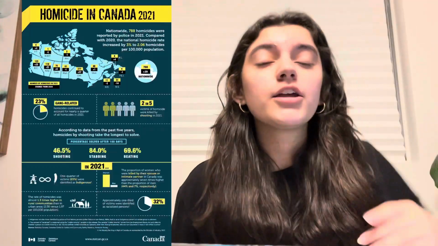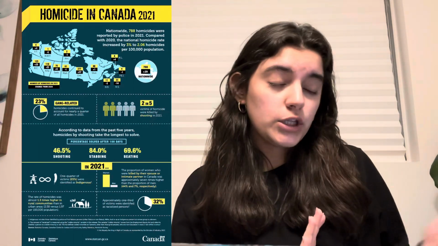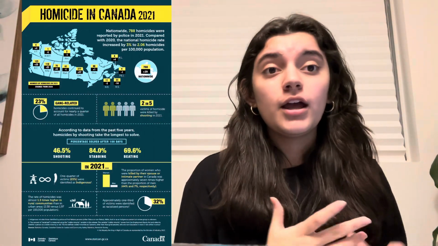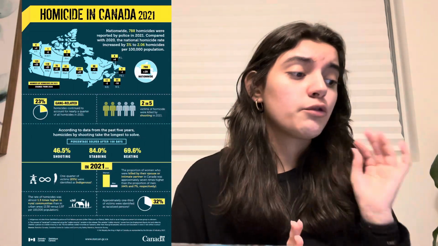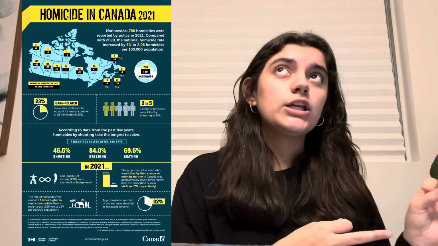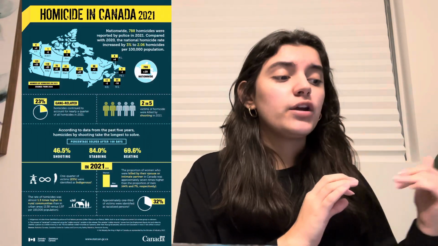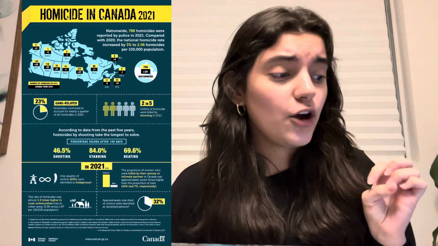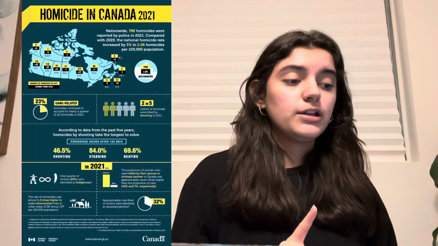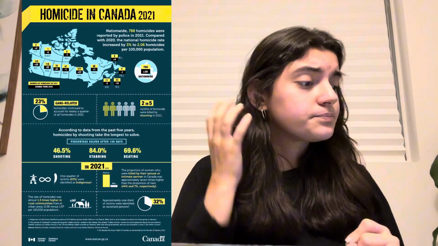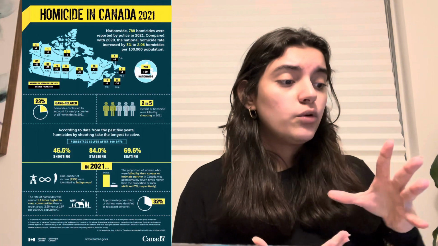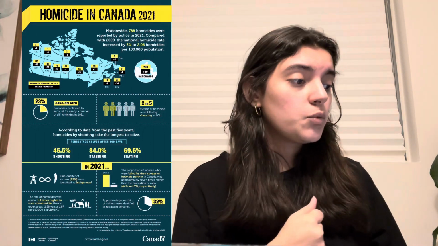Infographics and visuals. Canada. Here you can see an infographic of homicide in Canada in 2021. I'm going to talk a little bit about that, and then I'll explain how that differs from Canada's homicide in 2022. Nationwide, 788 homicides were reported by the police in 2021 compared to 2020. The national homicide rate increased by 3% to 2.08 homicides per 100,000 population. Gang-related homicides continued to account for nearly a quarter of all homicides in 2021. Two in 5 victims of homicide were killed by shootings in 2021.